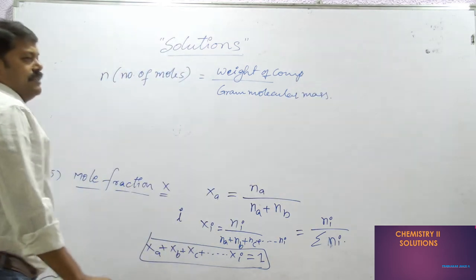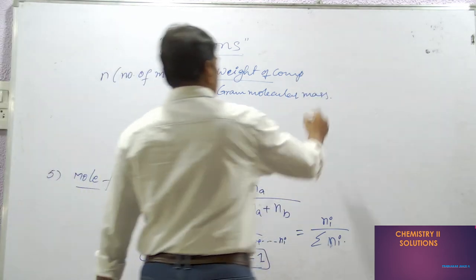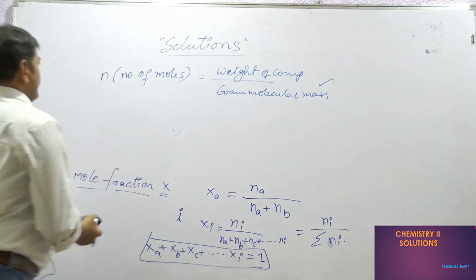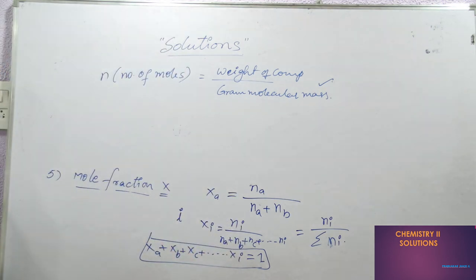Mass of the substance, in simple terms. We can use this to calculate mole fraction.